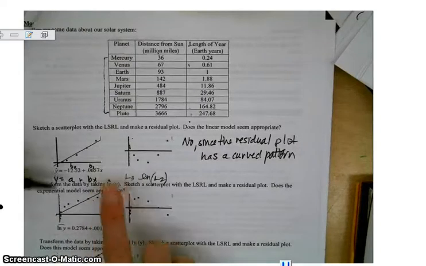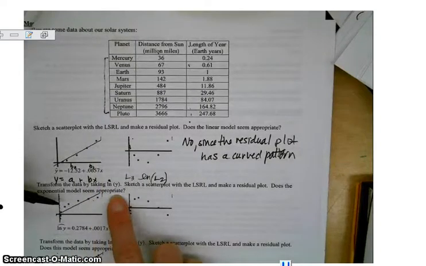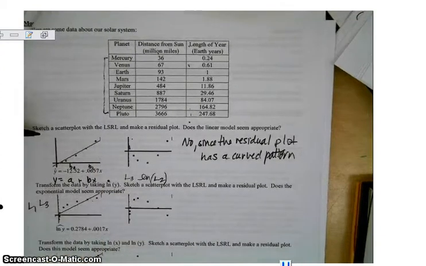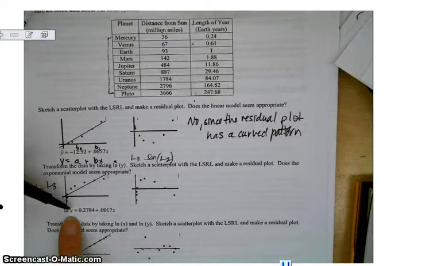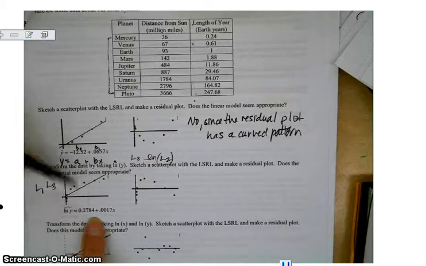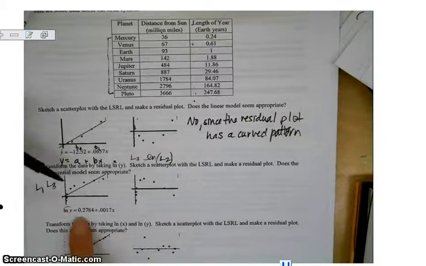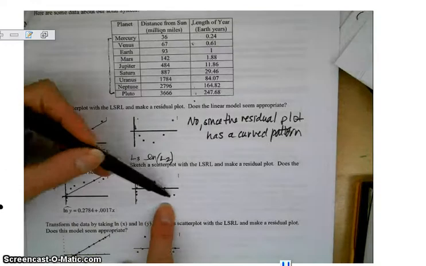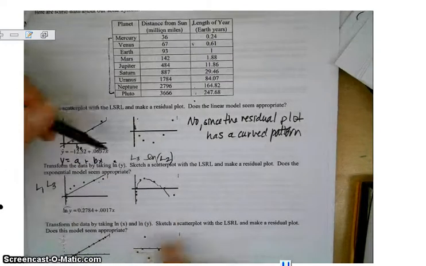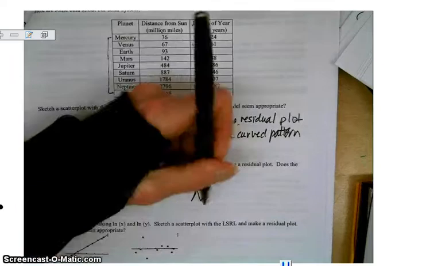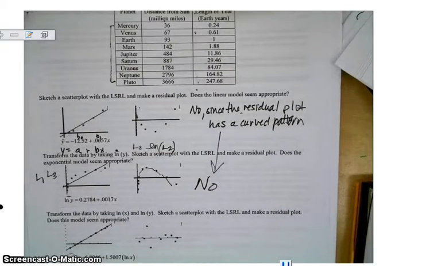And there is the new least squares regression line. You have to recalculate a least squares regression line every time. So you have to redo stat calc 8, and this time it would have been with list 1 and list 3. So now my equation is the natural log of the y's, because I took the natural log of the y's, equals 0.2784 plus 0.0017. Okay, do the residual plot, and now the residual plot has a curved pattern the other way. So again, does the exponential model seem appropriate? Same thing here. No. Same reason. It has a curved pattern. No. Not appropriate. So that wasn't the best way to go.